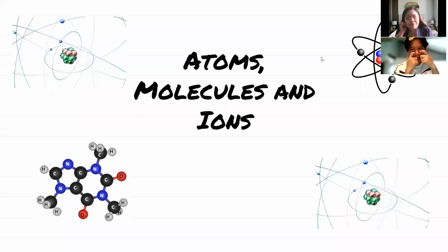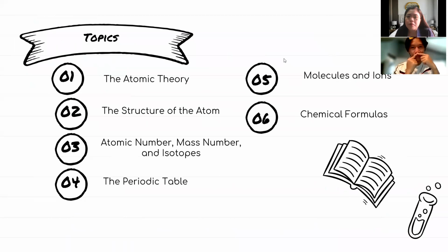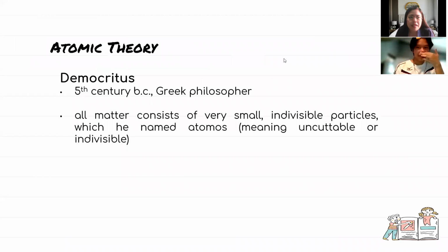So this one is still included sa exam natin, atoms, molecules, and ions. And I believe I have already started with this one, like the atomic theory. For the history in the discovery of atoms, we have there the first name Democritus. He was the one who first named the particles that we can see sa matter as atomos, but he described it as very small and at the same time indivisible.